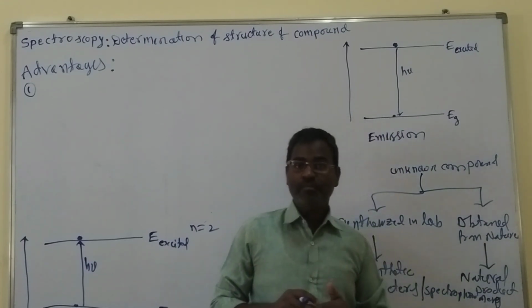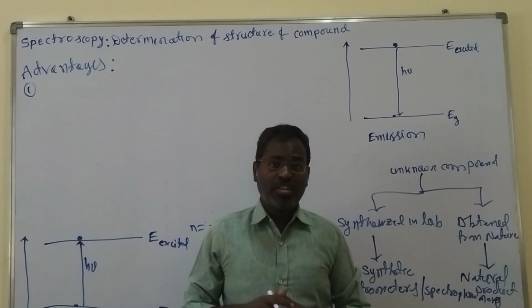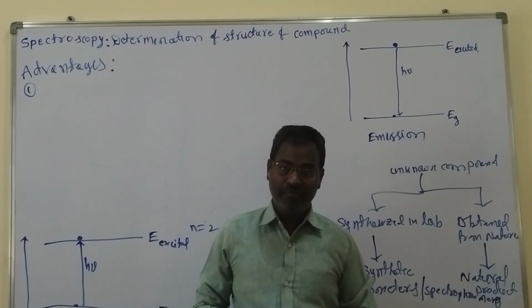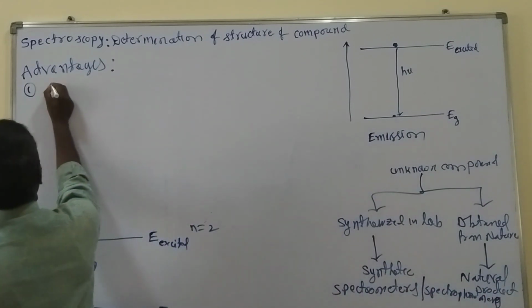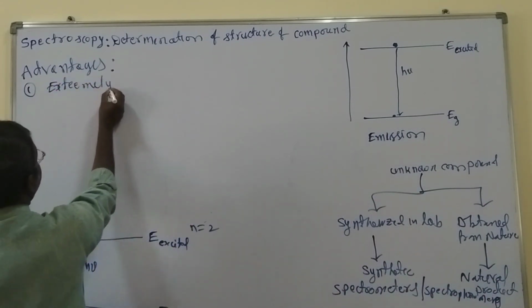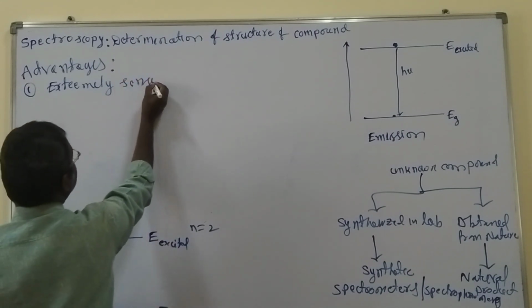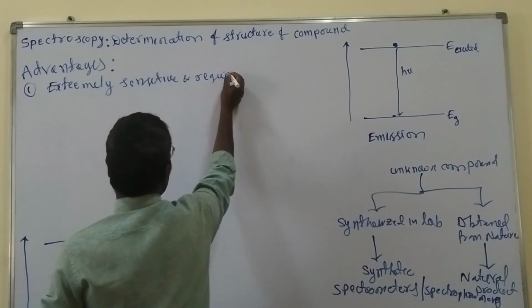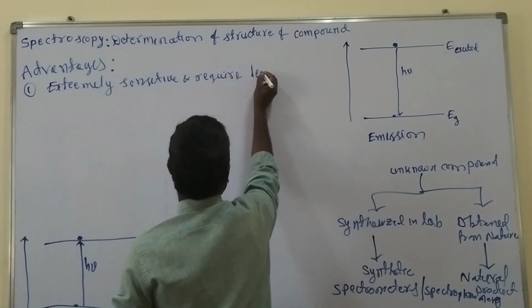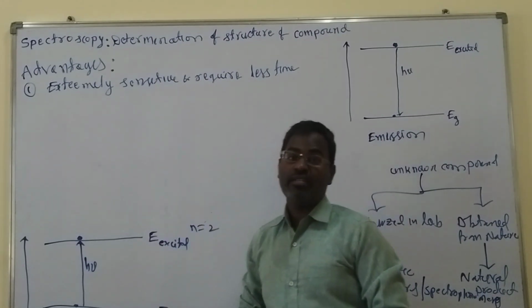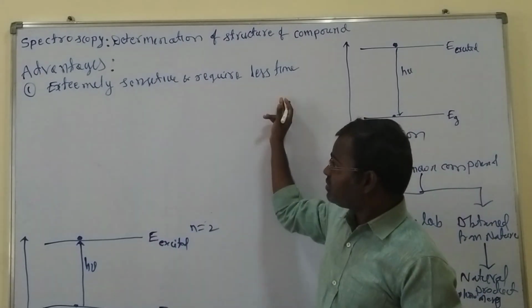So what we are saying is, the spectroscopic method is extremely sensitive and requires less time.